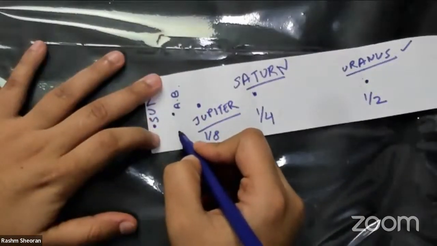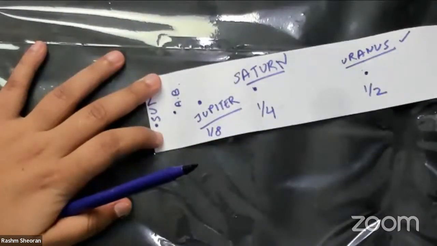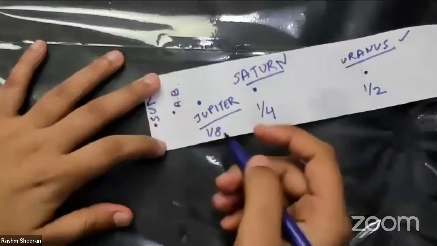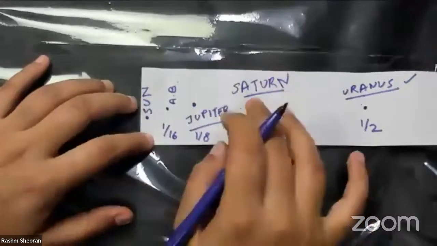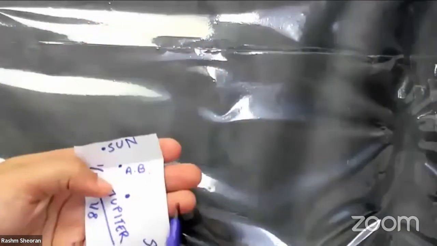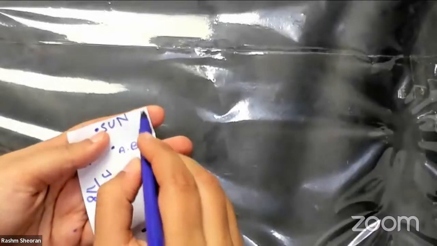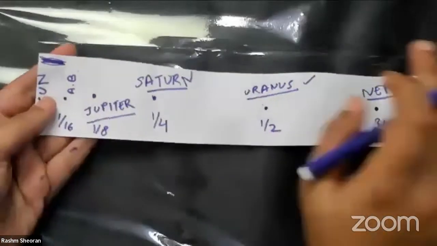The fraction of the asteroid belt. Let us see. It should be 1/16. Yes, because this particular distance from here to here is 1/16 of this whole paper.